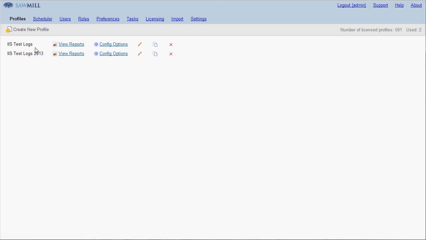Remember, the duplicate profile doesn't have the database built yet. The existing profile has got the database, the new one hasn't, so you're going to need to build that database.